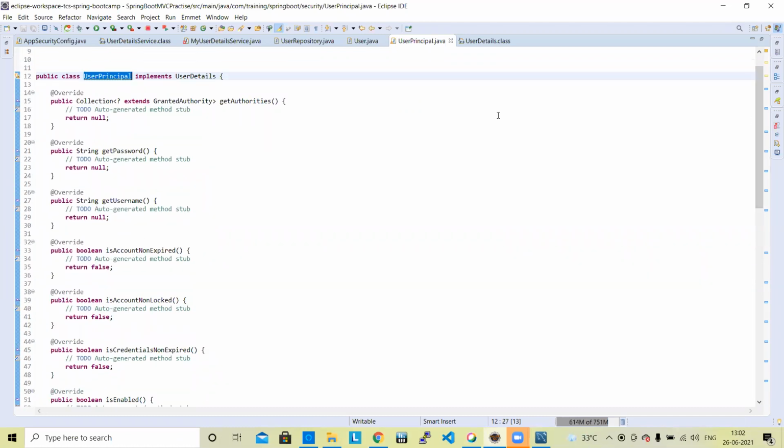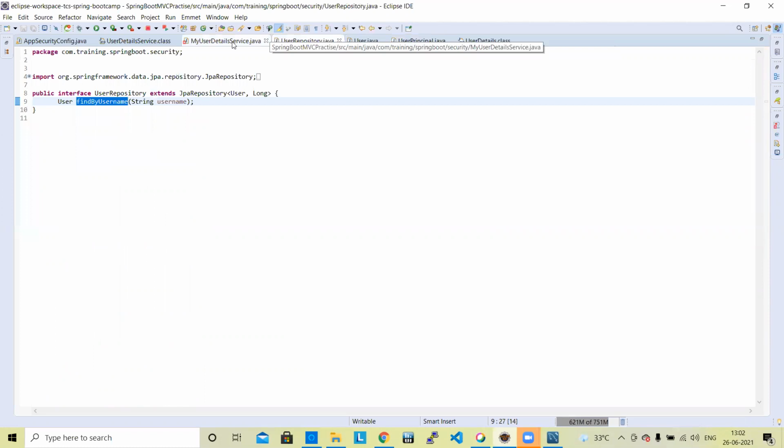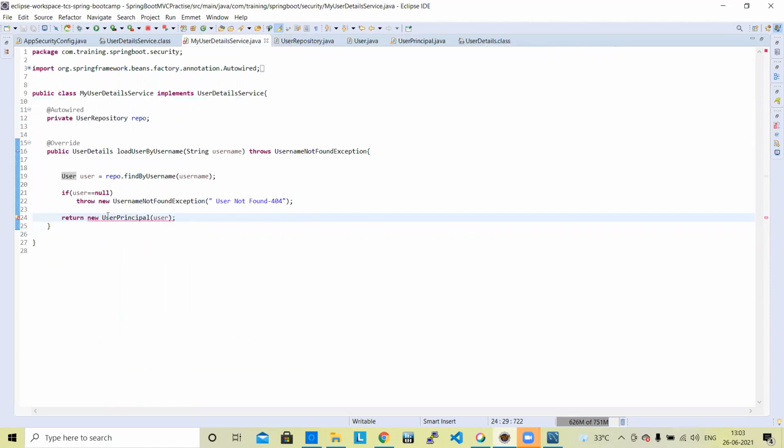It is, first of all, not connected. User principal is not connected with the user. Okay, it is a user repository. Go to user repository again. Okay, in the constructor, user principal user is undefined. First thing, we have implemented the constructor, but user principal is undefined.